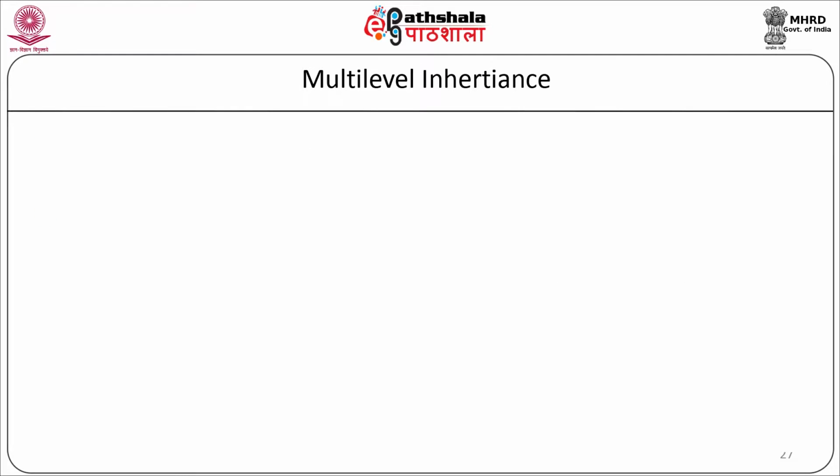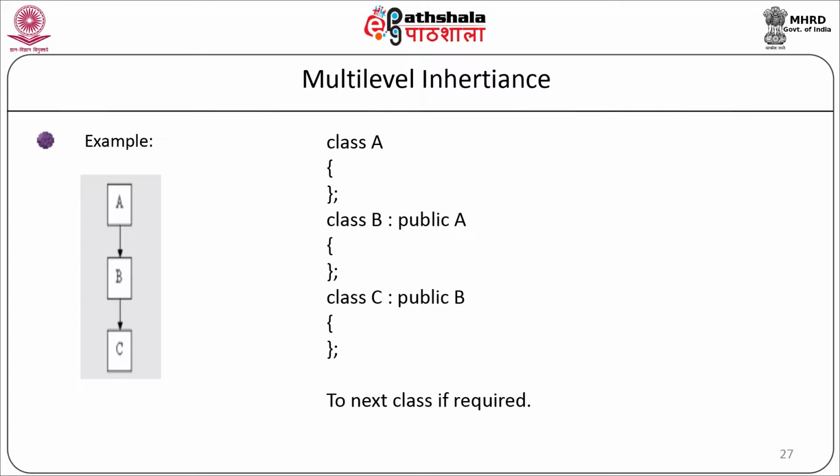Example, the multi-level inheritance can be represented as: class A is inherited in class B, class B is inherited in class C. So as you can see here, class A is a base class and B is a derived class, and for the second level class B is a base class and class C is a derived class. It can be represented as class A, that is a base class definition, class B colon public A and the definition of class B, then class C colon public B and the definition of class C.